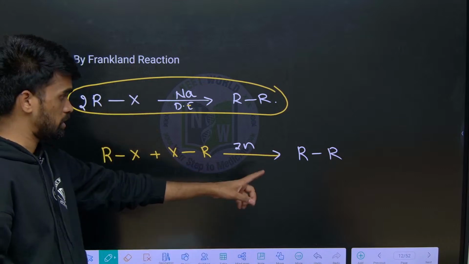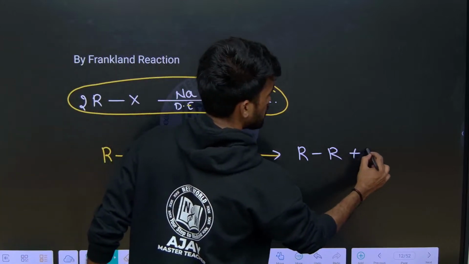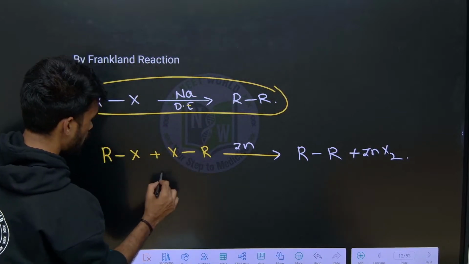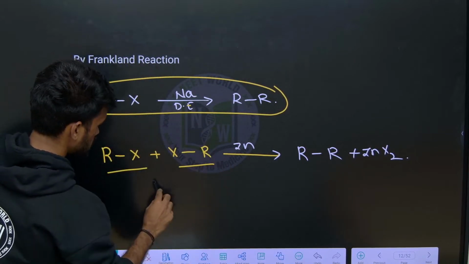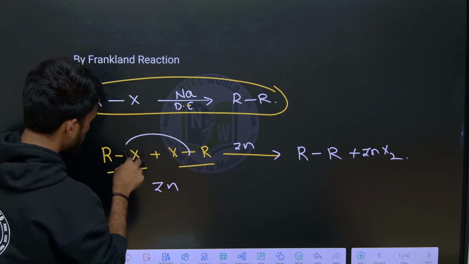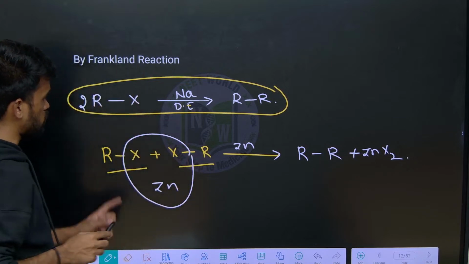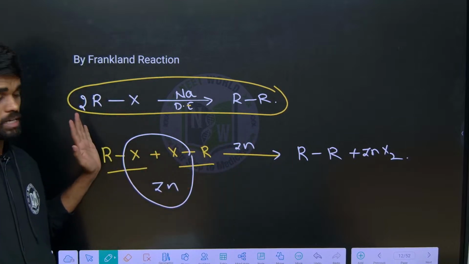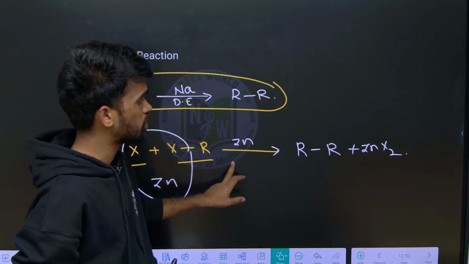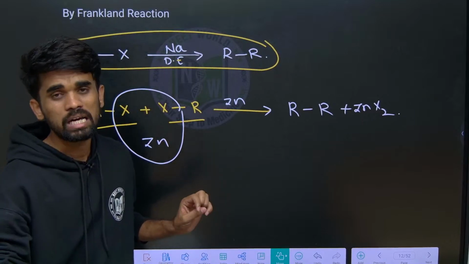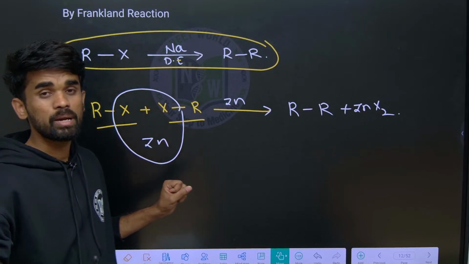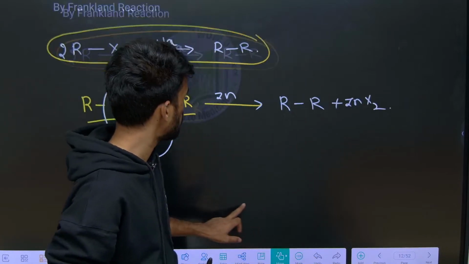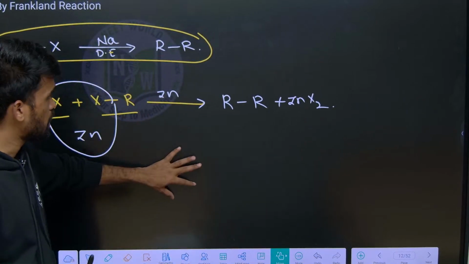Here also you get R-R and ZnX2. What is happening here? From RX, you remove the zinc halide, and the remaining parts, R and R, give R-R. I hope it is clear. In this method also we can prepare alkanes, but we cannot prepare methane. It is suitable for preparation of higher alkanes from lower alkyl halides. I hope it is clear.